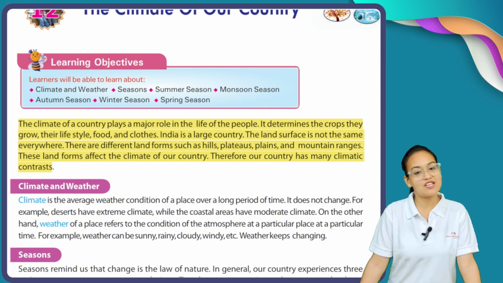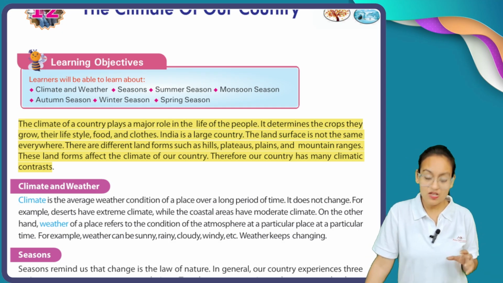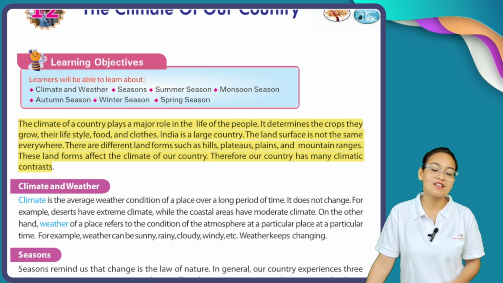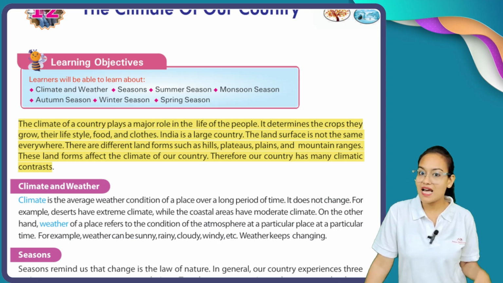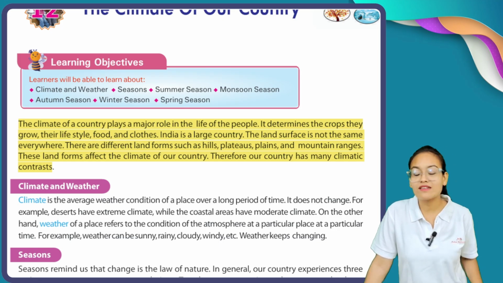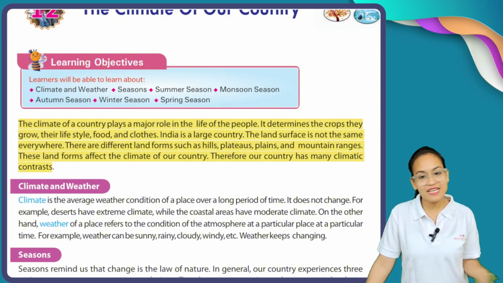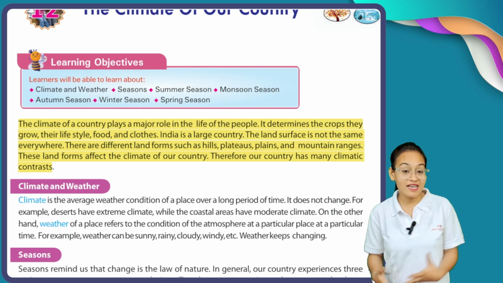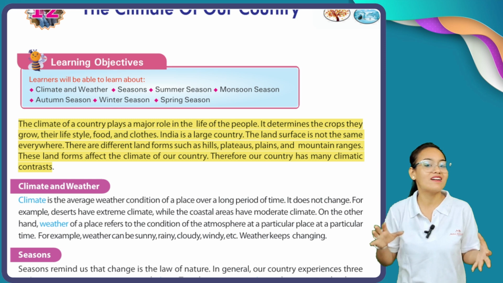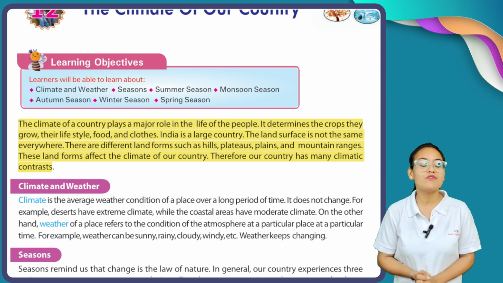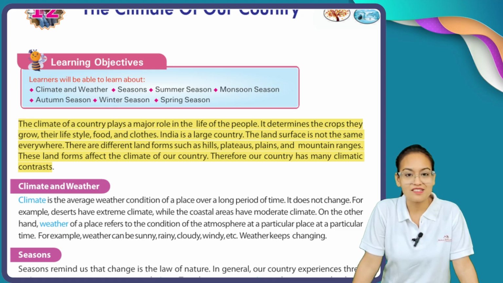Now you can see, my dear students, the climate of any country affects its life. The people who live in that country are all affected by the climate, and their eating habits and clothing habits all depend upon the climate of their country. India is a large country, and here all the physical features, meaning the land in the north, is different from the land in the south. That's why we can see that here we have different types of weather or season.